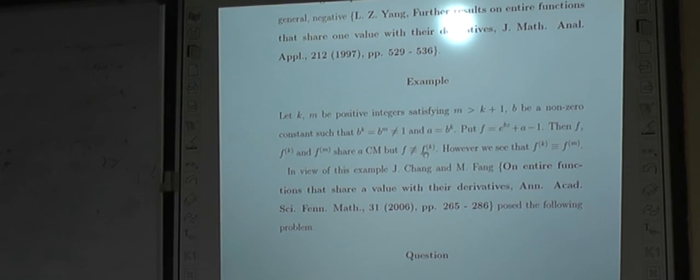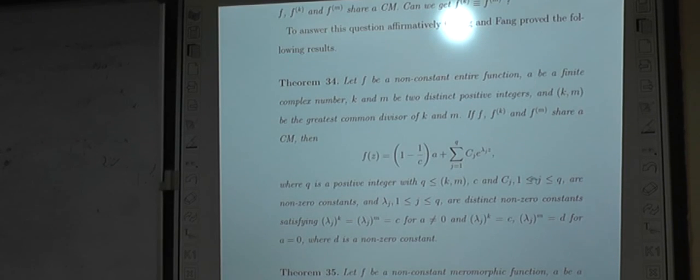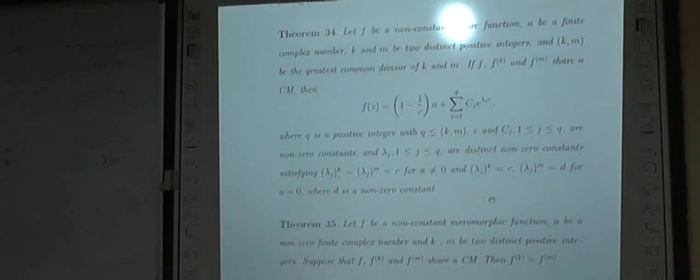It is because in this example we see that though f is not equal to f^k, f^k is equal to f^m. And here we verify that f^k is equal to f^m for this function. Yes, as a corollary of this theorem, they prove this one.